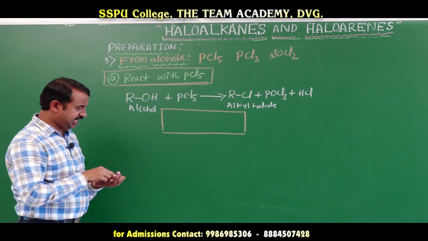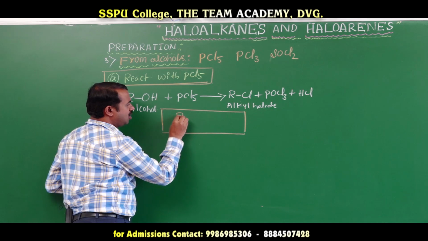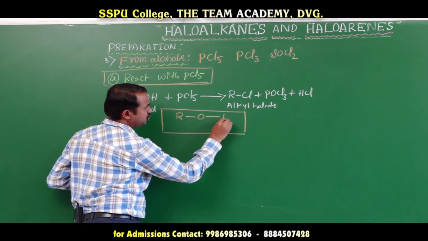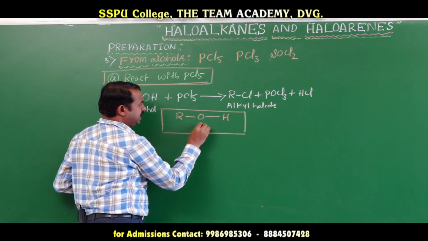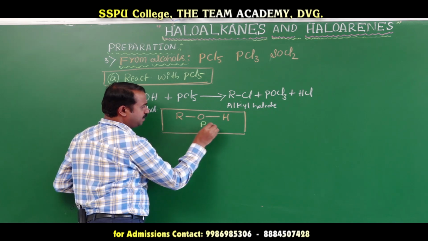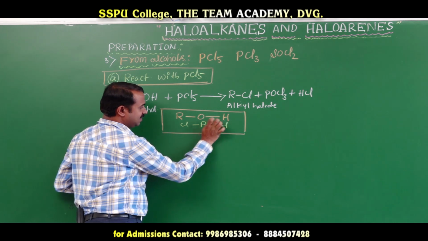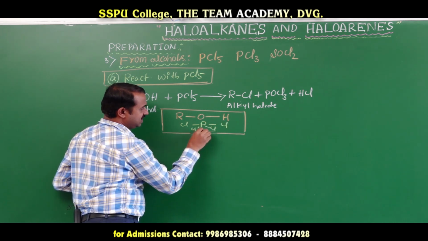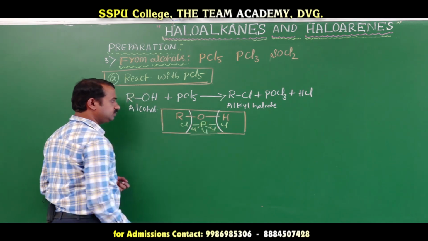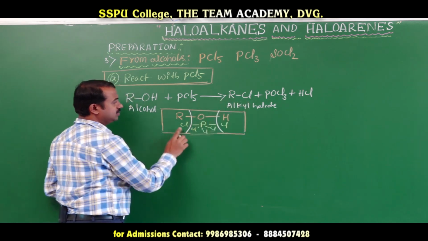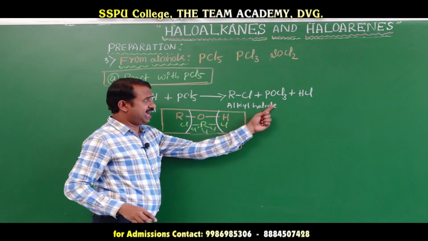Here the general formula of alcohol, ROH, reacts with phosphorus pentachloride, PCl5, and you will get 3 products: RCl, POCl3 and hydrochloric acid.